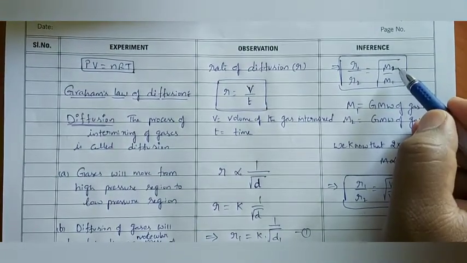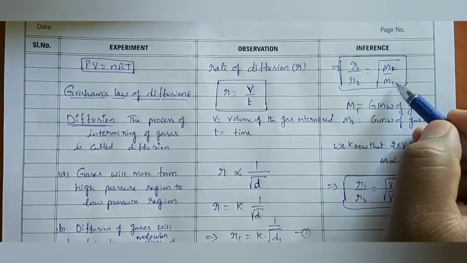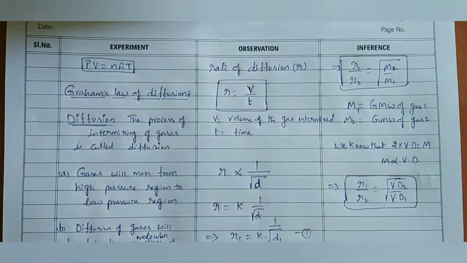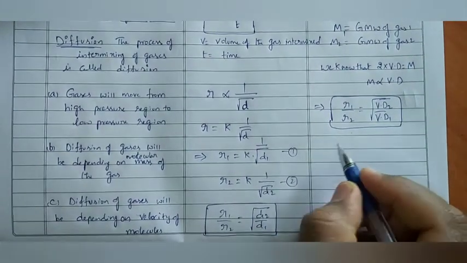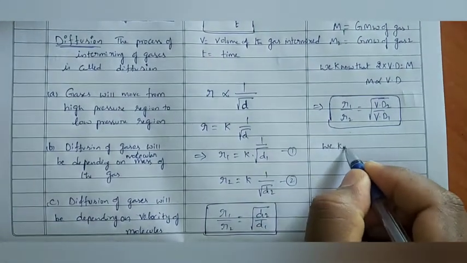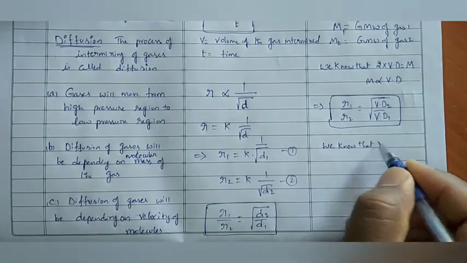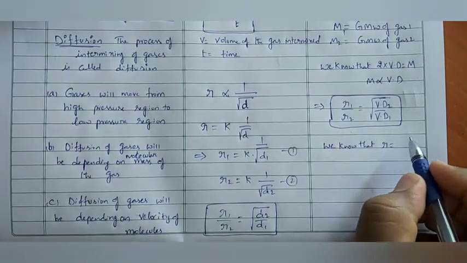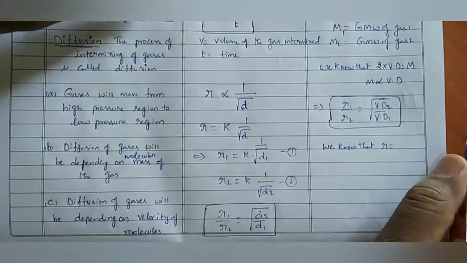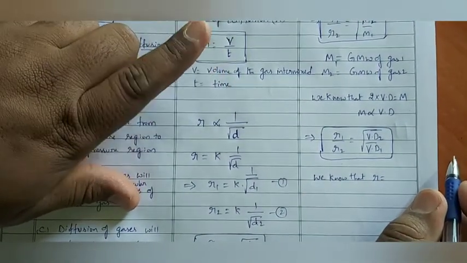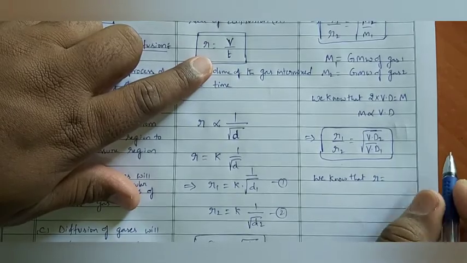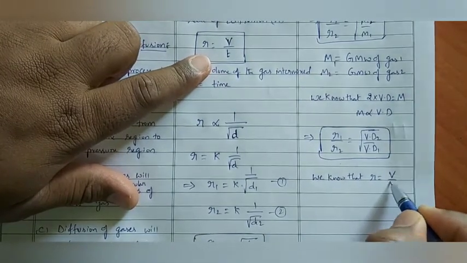M2 is the gram molecular weight of the second gas. M1 is the gram molecular weight of the first gas. Next, we know that the rate of diffusion is equal to V by T. Here we have written the formula: volume of the gas intermixed divided by time. R is equal to V by T.